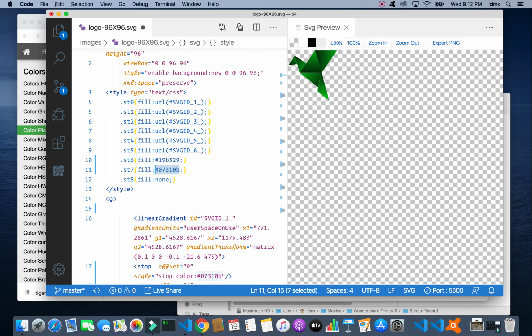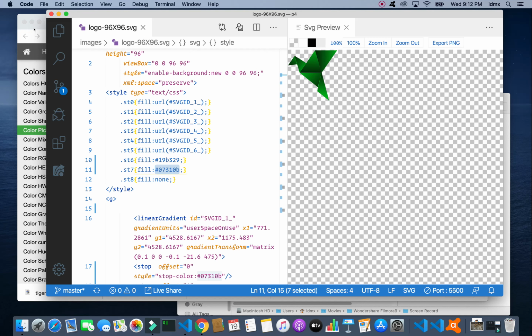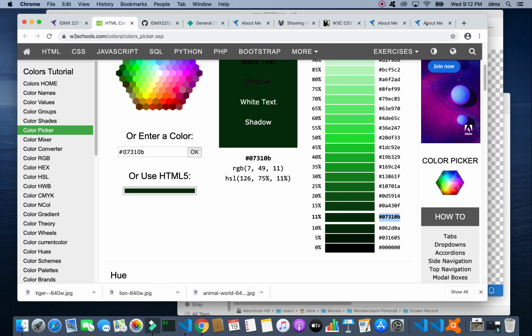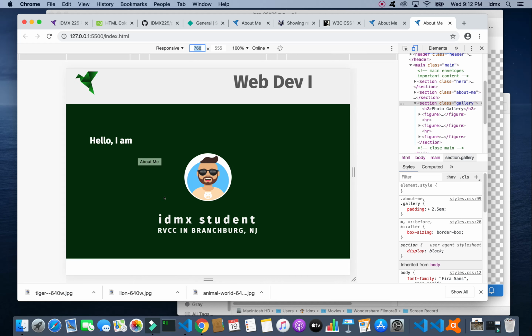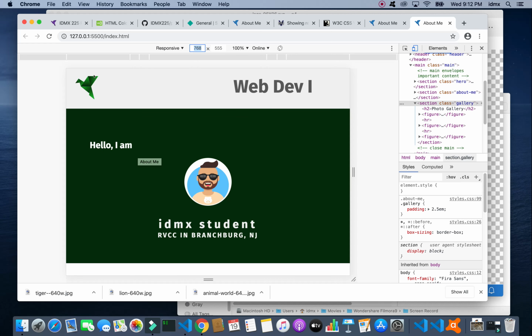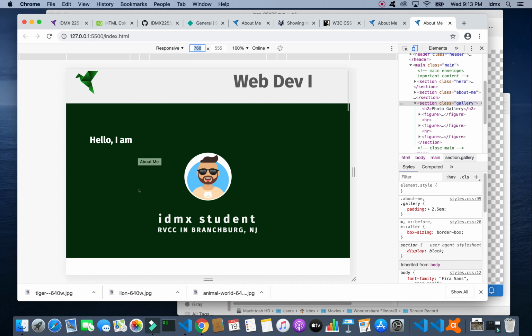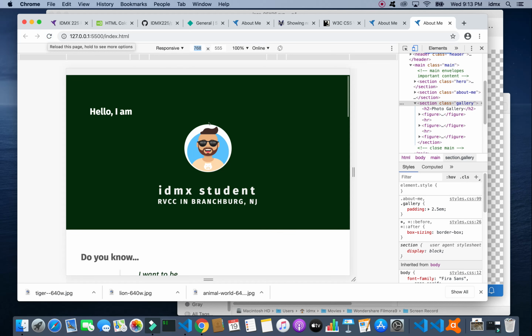So again, I can save, and since live server is constantly checking for new changed files, there we are. Yeah, I kind of like that. Could still probably be a little bit darker, but then I wouldn't necessarily see the linear gradient, so I'm going to leave it alone. Don't know what that's there for. Okay.